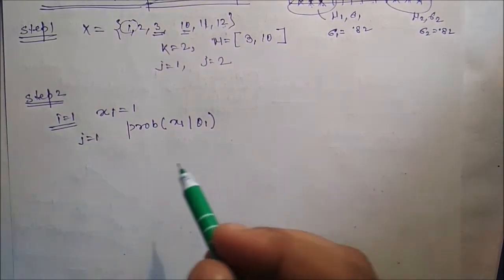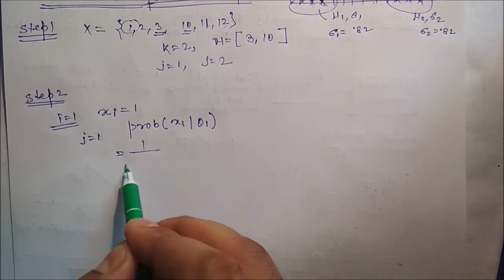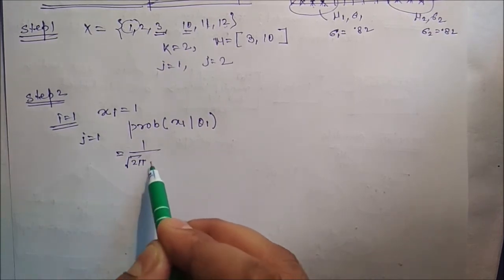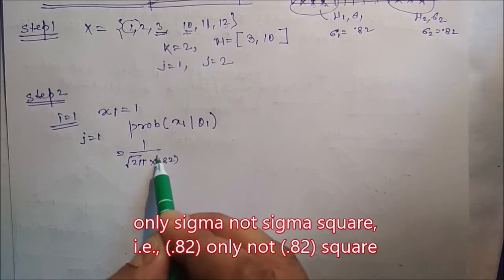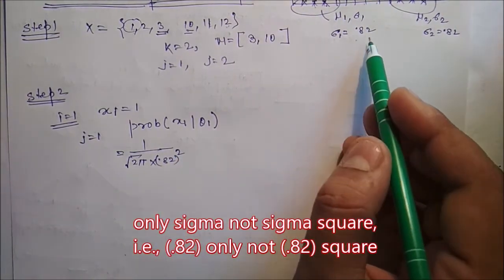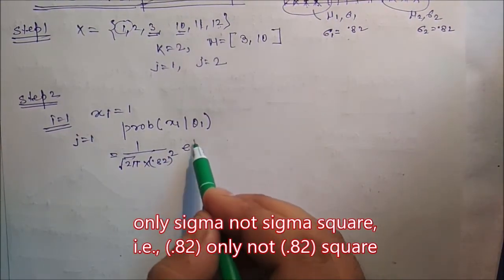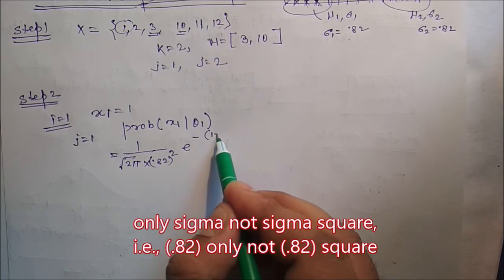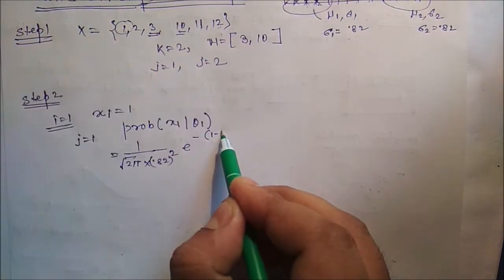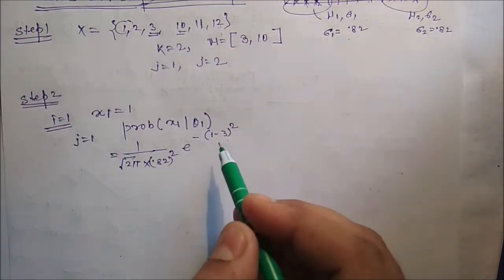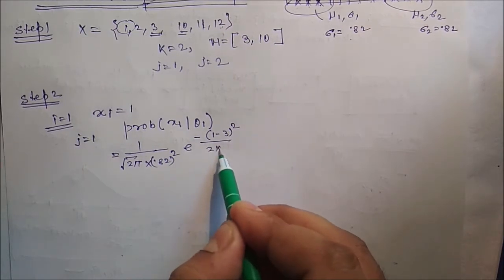Now we apply the formula: 1 by square root of 2 pi into 0.82 square, sigma 1 square, e to the power minus (1 minus mean, initial mean was 3) square by 2 into sigma square.